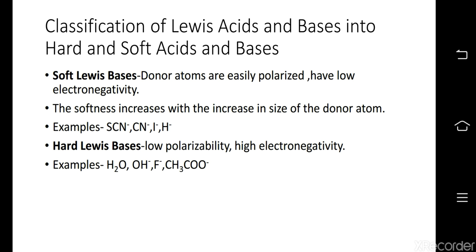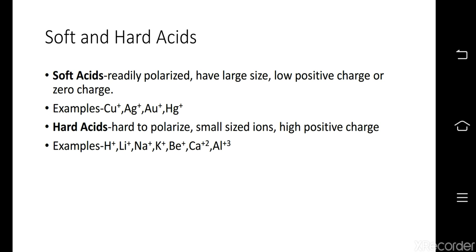Then we come to hard Lewis bases. They have low polarizability and high electronegativity. It is opposite to that of soft Lewis bases. Examples include water, OH ions, fluoride ions, acetate ions. Coming to soft and hard acids. Soft acids are the ones which are readily polarized, have large size, have low positive charge or zero charge. Examples include copper ions, silver ions, gold ions, mercury ions.